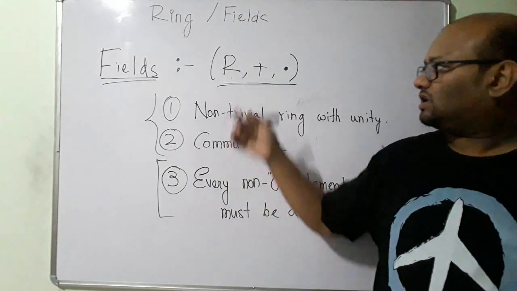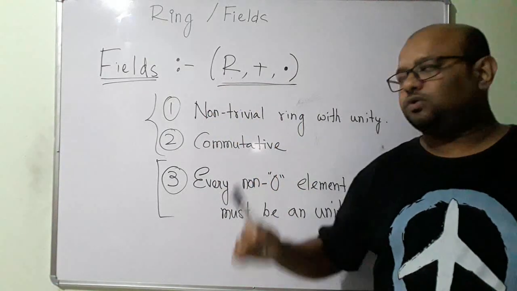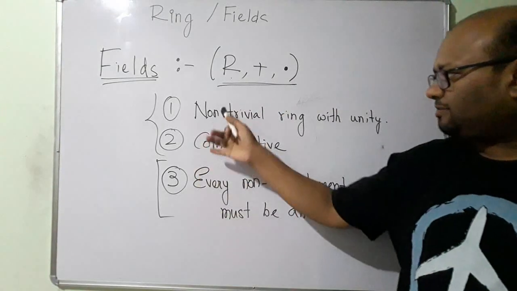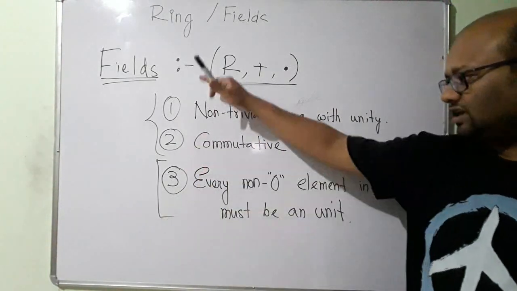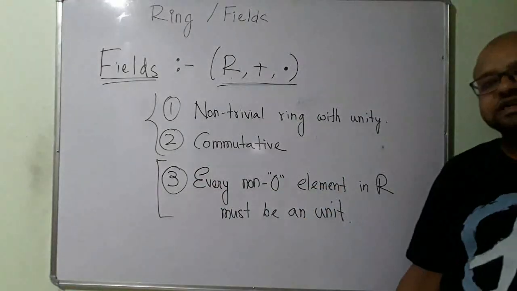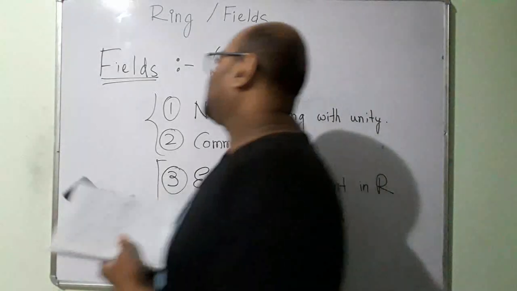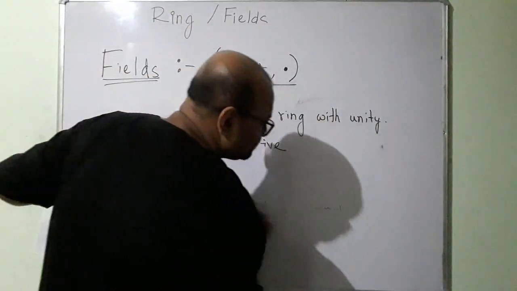So the multiplicative inverse of every element of this set apart from 0 must belong to this set. If that condition is satisfied, apart from satisfying these two conditions, then that would be a field. So a field has these three conditions. Satisfying these three conditions would mean that the set under these two operations is a field.